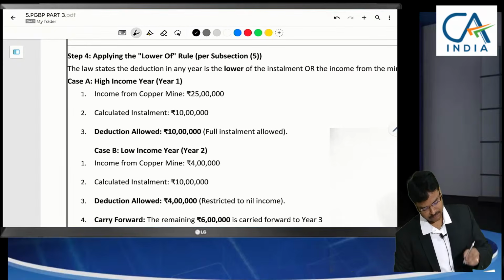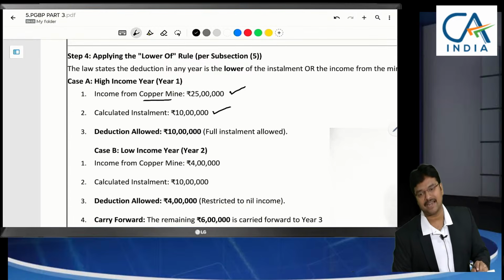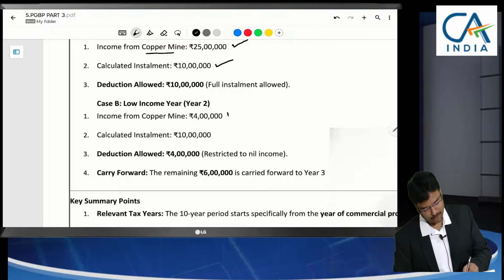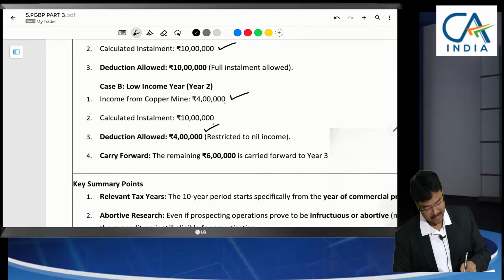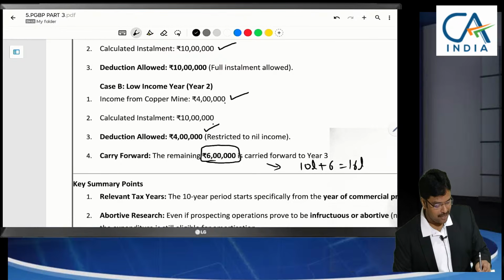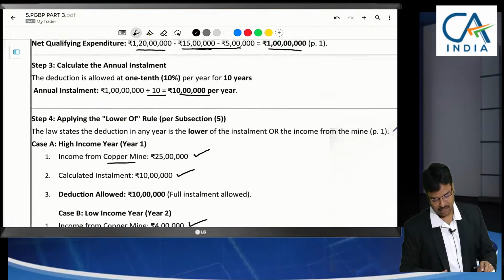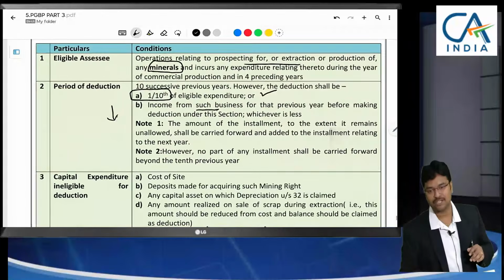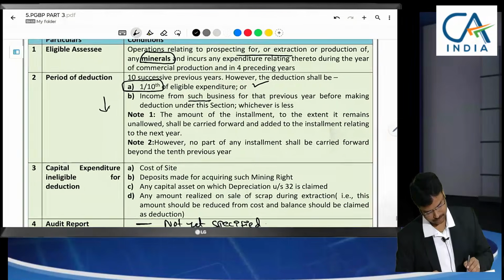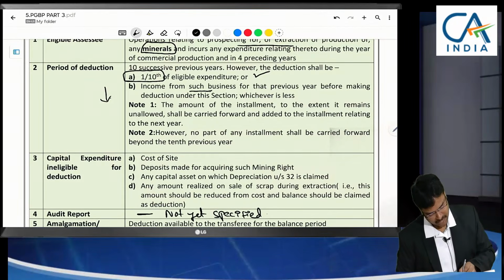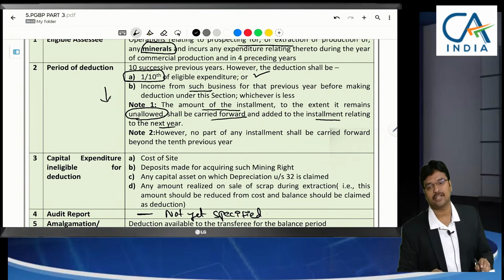In the first year, if they have 25 lakhs from copper mine income, out of 25, 10 lakhs can be claimed as deduction. In the second year, only 4 lakhs income is there. Out of 4, 10 cannot be claimed, only 4 can be claimed. And this balance 6 lakhs, in the next installment 10 plus 6, 16 will be the next installment. Whatever is left can be added to the next installment. That is the provision. To understand that only, I have given this topic. The amount of installments remaining unallowed can be carried forward and added to the next year.